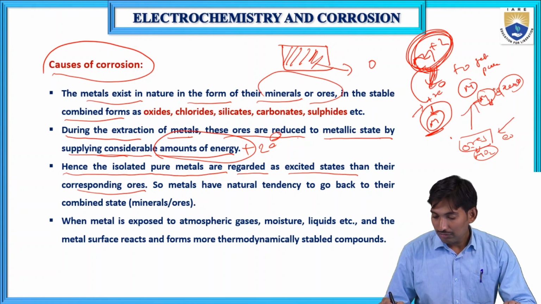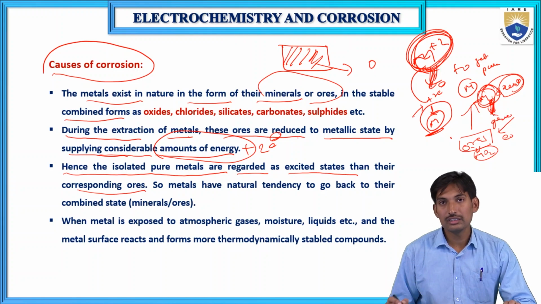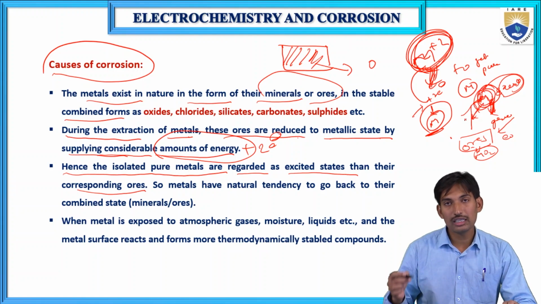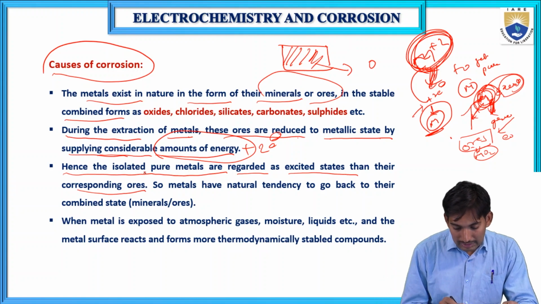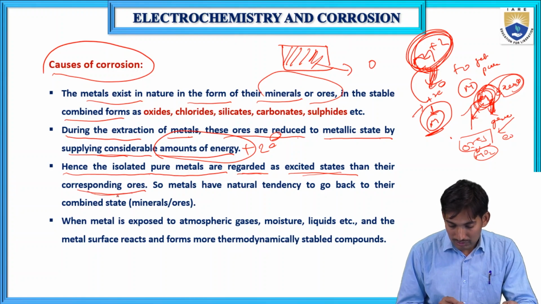So, these excited state metals always try to get ground state energy. To decrease the energy, the metal undergoes oxidation and again forms metal oxides and metal chlorides to get a stable form. Hence, the isolated pure metals are regarded as being in an excited state compared to their corresponding ores.